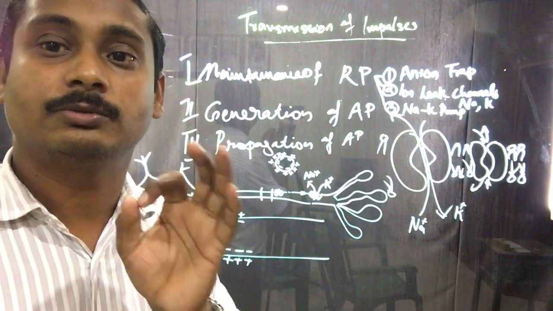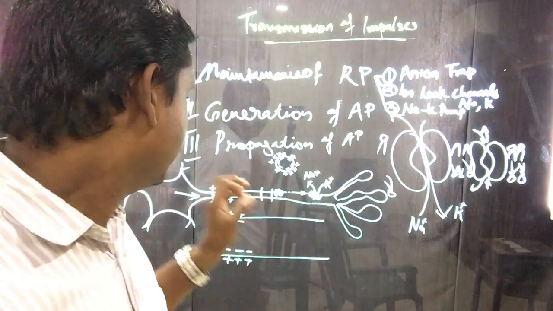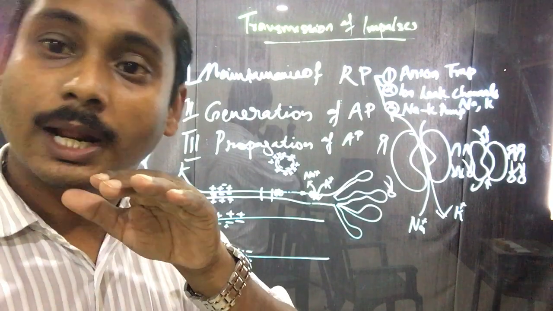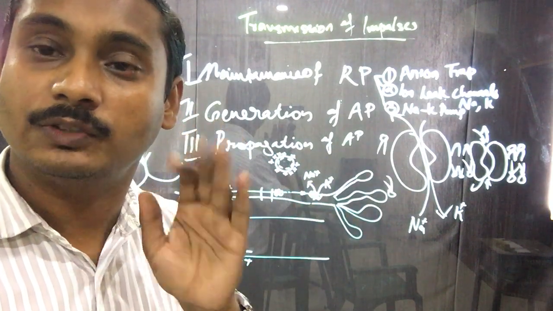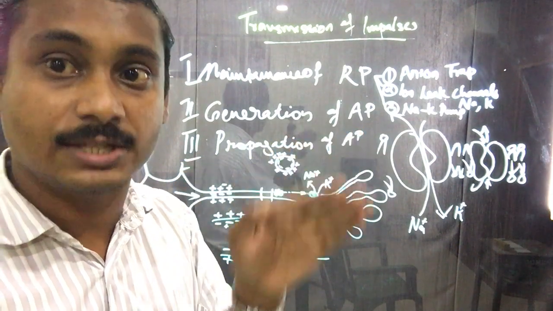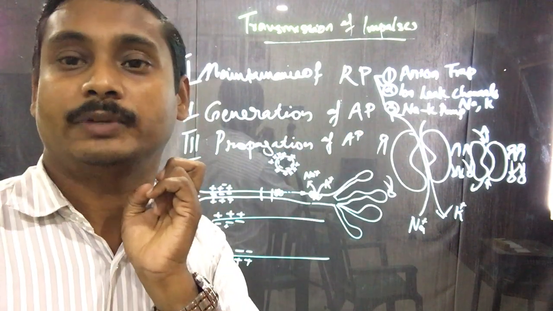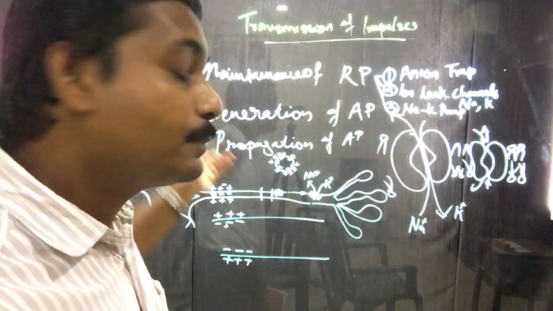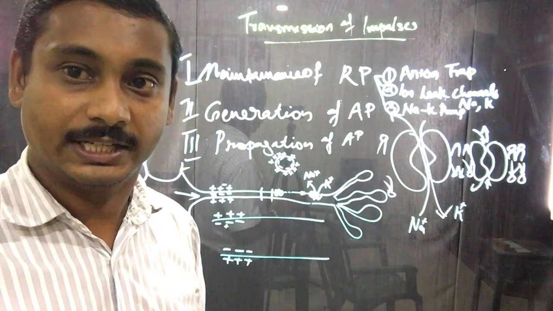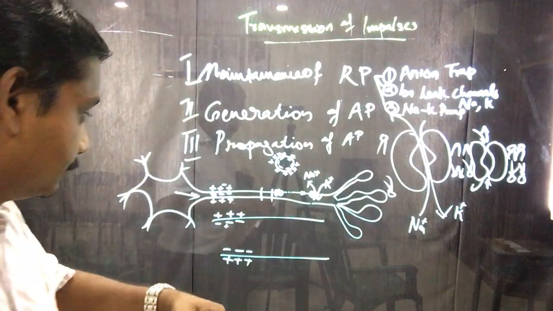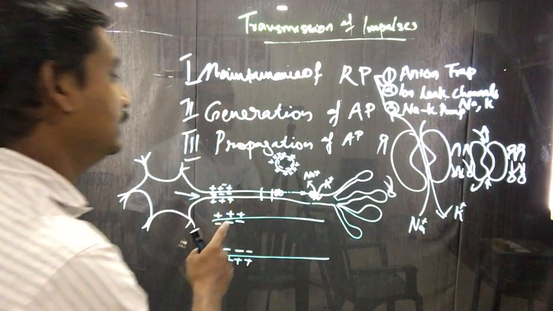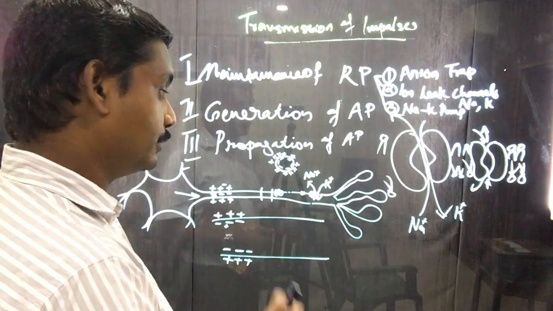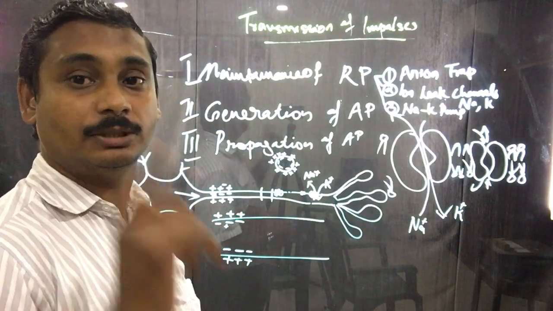This is very important to understand. When we say the outside is positively charged, it means there are more positively charged ions outside, and fewer negatively charged ions. So the net charge will be positive outside and negative inside. Now another process which maintains this is the sodium potassium pump.